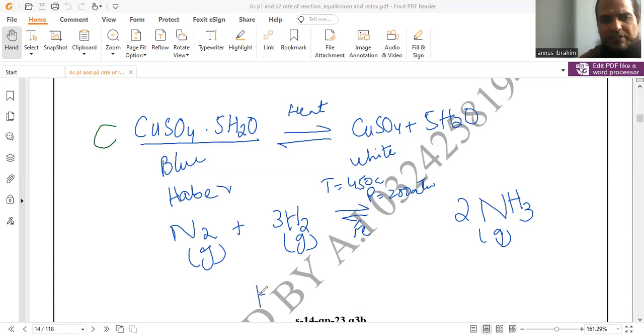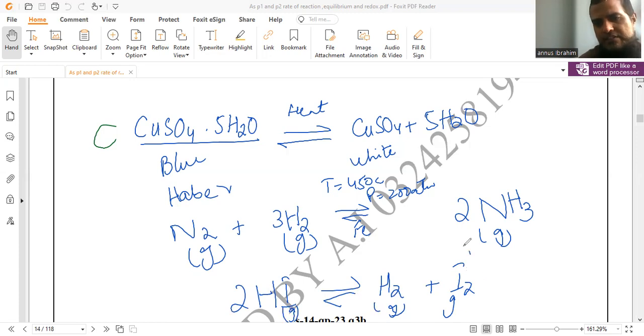One more example of a reversible reaction, very commonly found in the chemical lab, is 2HI, hydrogen iodide. When heated in a normal flame, it generally produces hydrogen and iodine, both in the gaseous phase, and this can easily be seen by the change in color of the iodine because it is purple in color. There are a few chemical reactions which are definitely not performed in the chemical lab because the temperature and pressure are too high, and we are generally discussing the lab.